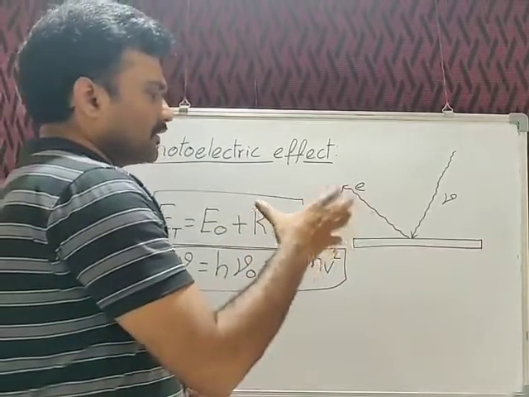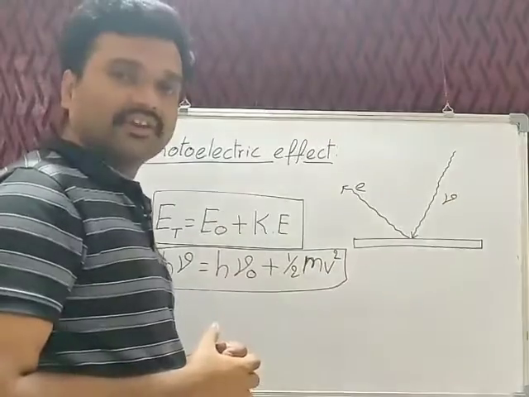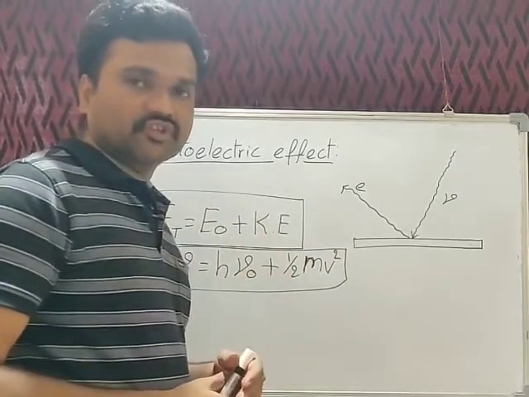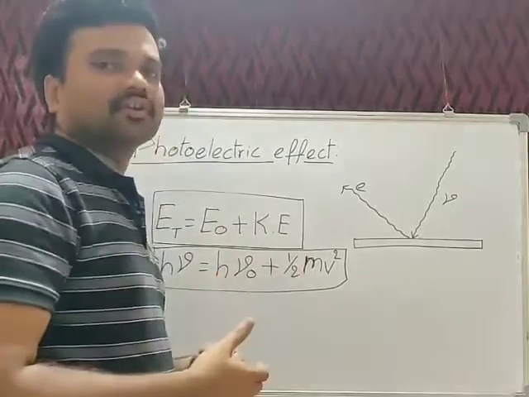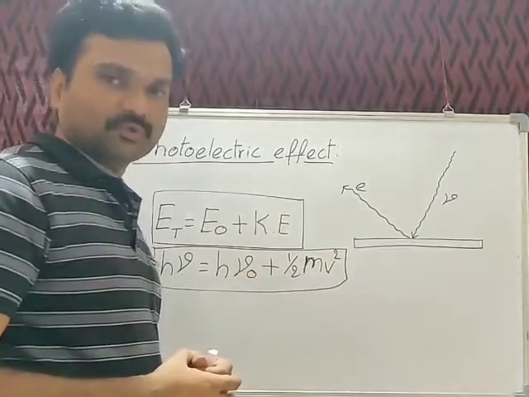This can be performed very easily on metals which have lower ionization energies. Those can eject the electrons by passing light energy with a lower frequency also.